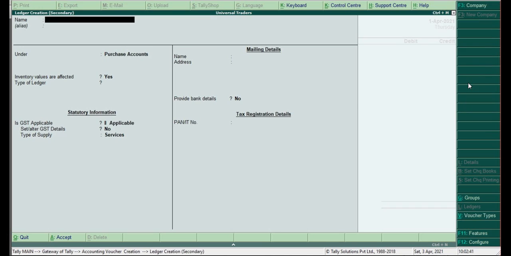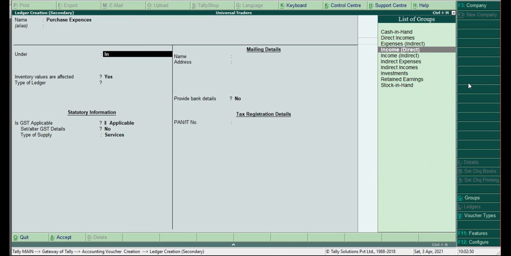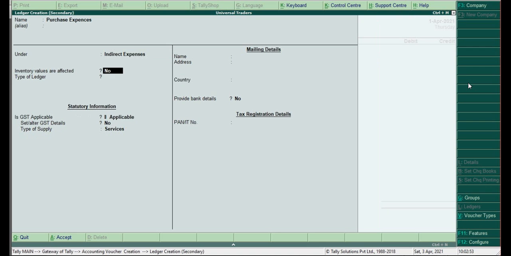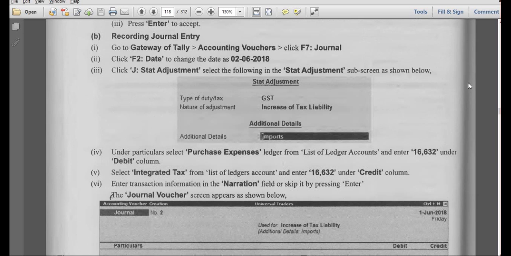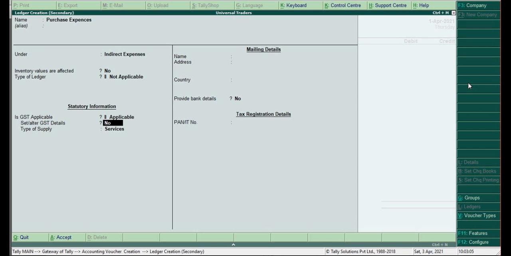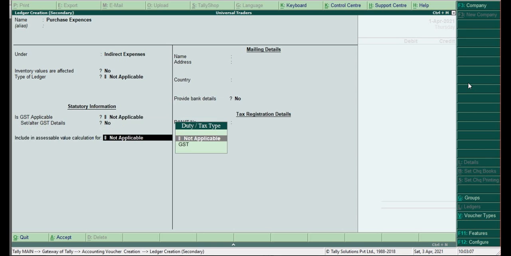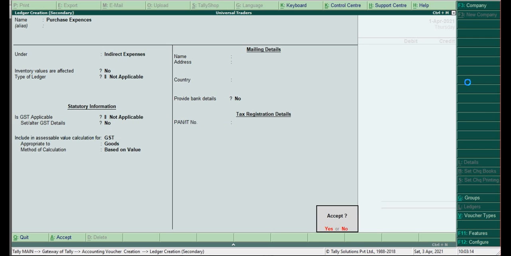Here Alt C, I am creating purchase expenses under indirect expenditure. It is not applicable, so GST goods based on value, include the assessable value of the tax.